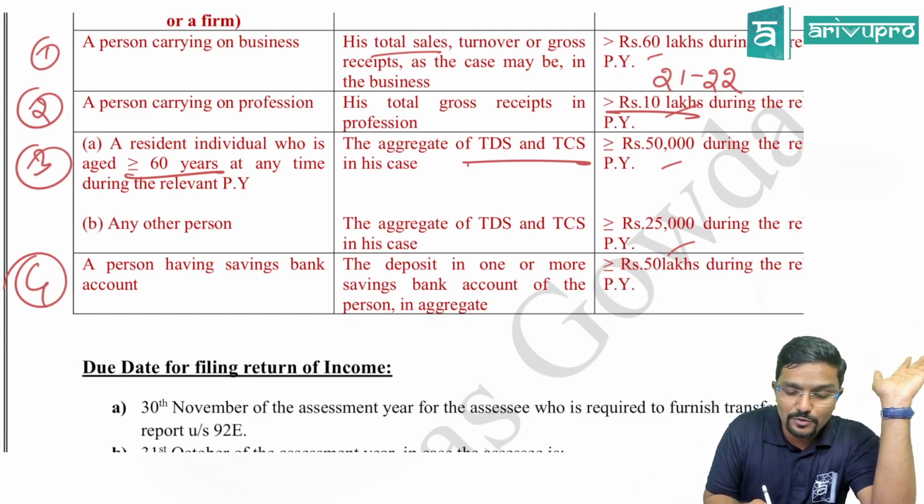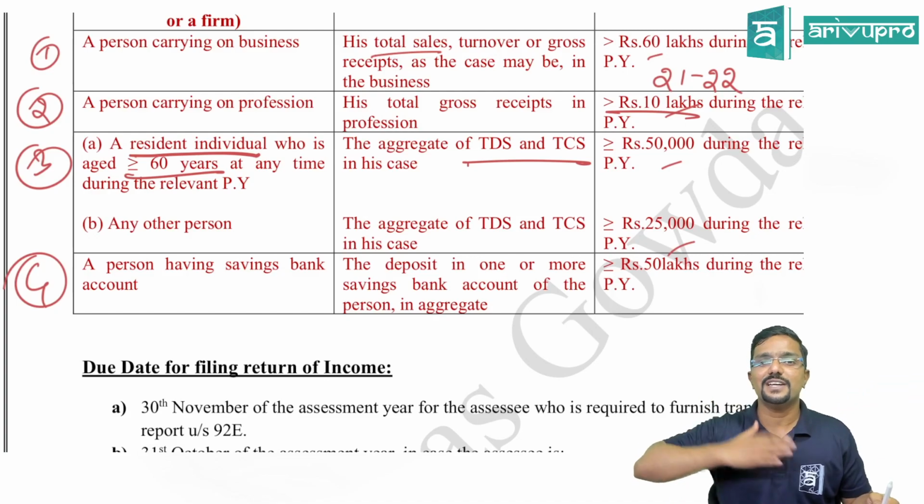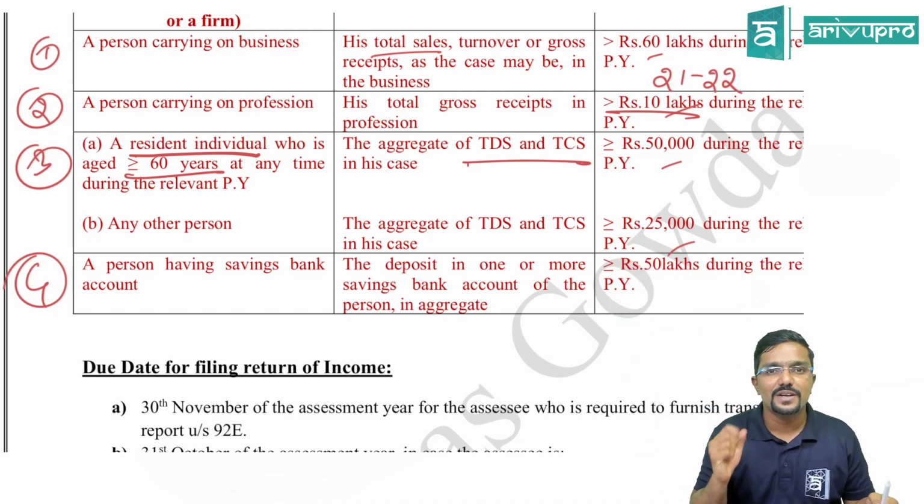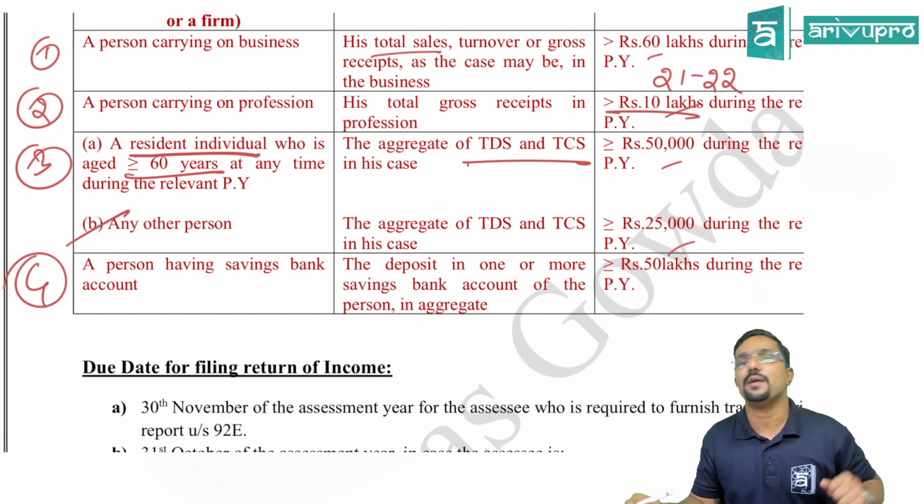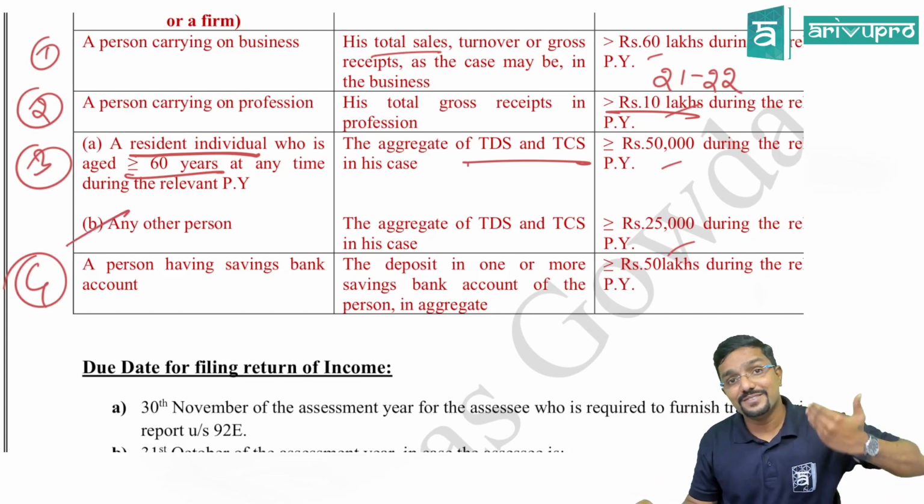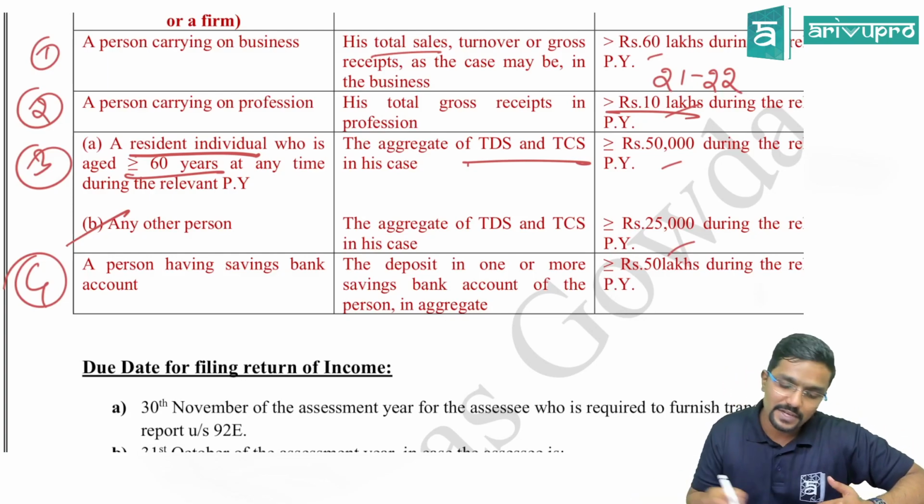Because please be careful, who is covered here is a resident individual. So now assume my father is aged 64 years and he is a non-resident. In which point is he covered? In B point, not in A point. Next, my father is a resident who is aged more than 60 years. Where is he covered? In point A.